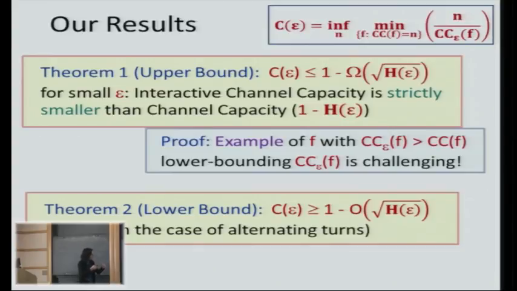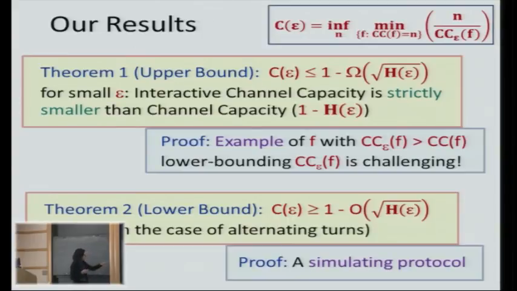Of course, the hard part is to lower bound the noisy communication complexity. Usually, giving a lower bound is hard, because you need to show that no protocol does better. And here it's especially challenging, because usually when you show a lower bound, it's up to constants. Here we need to know the constants, and even the second order terms. So you need to do a really fine, careful job, but we do it.